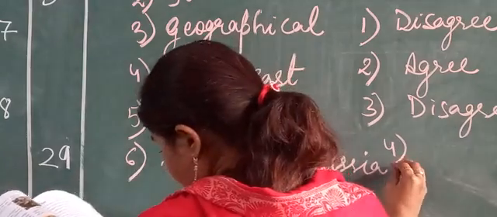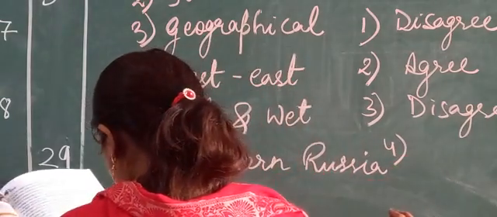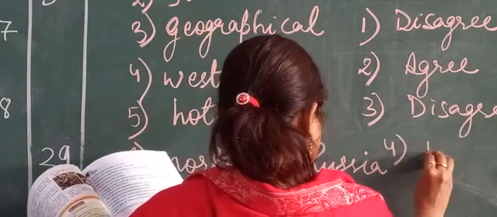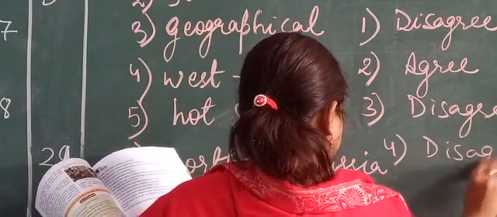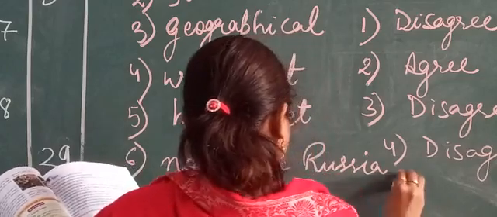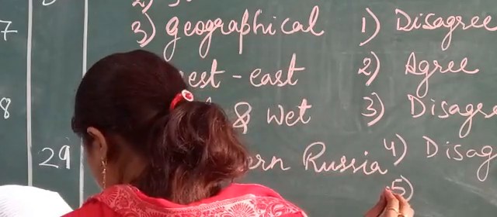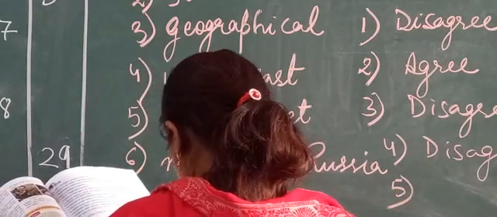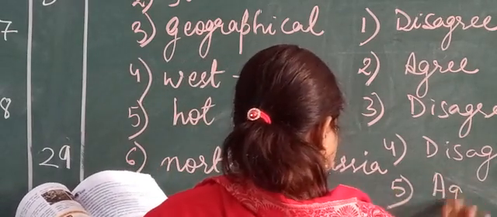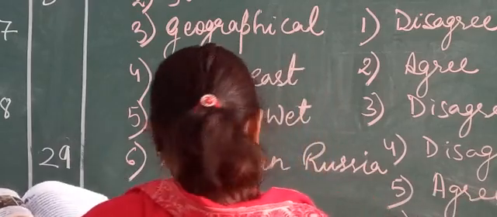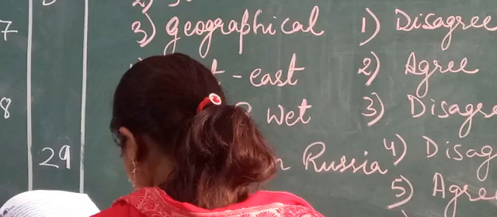Fourth one, the main trees of tundra region are teak, sal, sandalwood. It is disagree. Fifth one, evergreen forests are found in Malaysia, Indonesia, parts of Philippines. Agree. Sixth one, monsoon climate.